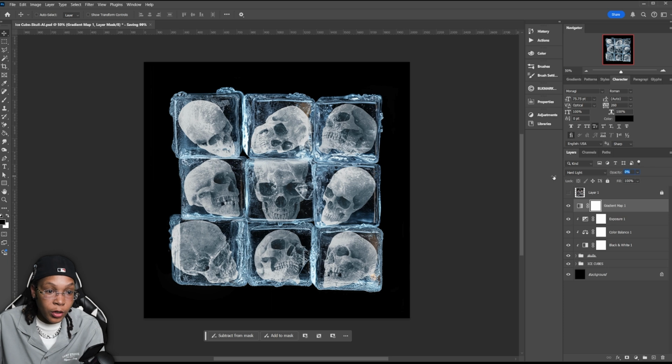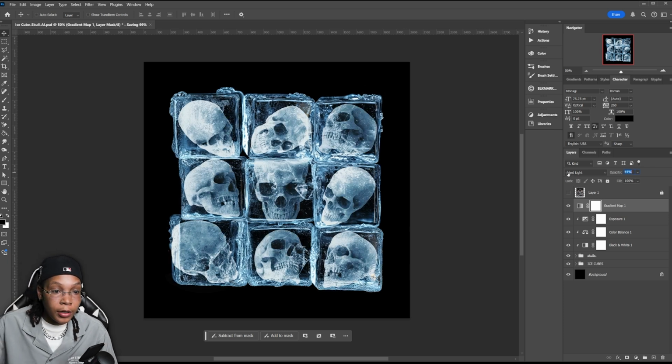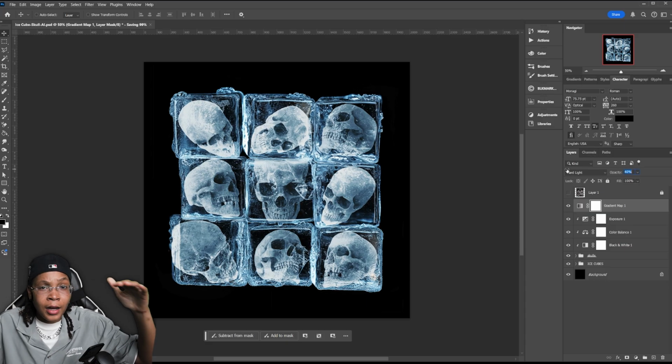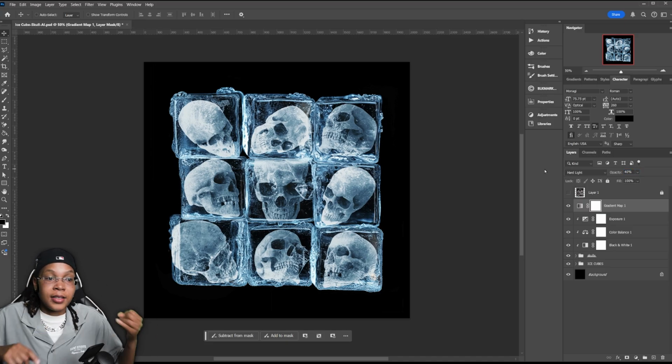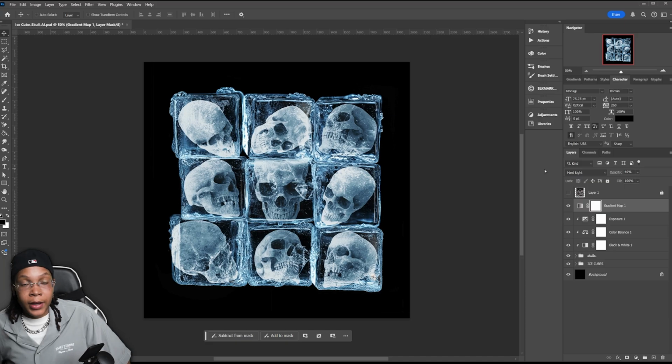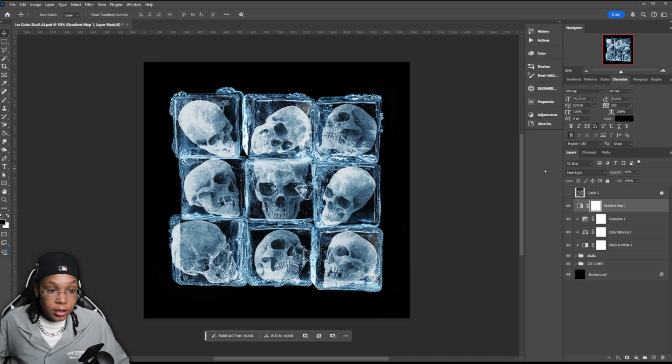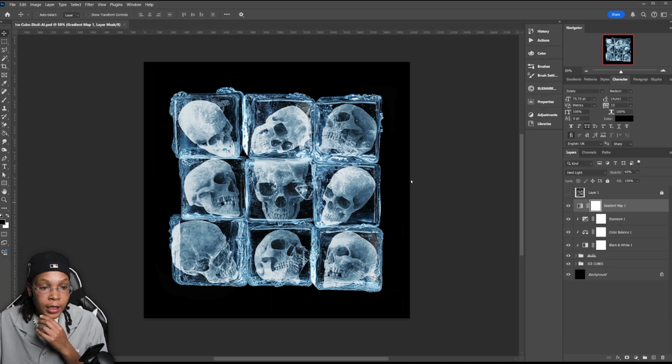Because if you use zero and we don't use anything, those skulls inside the ice cube still don't look realistic. But when we bring a little bit of color in, it gives it a realistic viewpoint because it balances out all of the color hues. They have pretty much the same color adjustments. So the whites get the same effect, the blacks get the same effect, the blues get the same effect. This one looks a little bit more frosted. It looks pretty clean. Like I said, I want to add some text to give it more depth and to show you guys how to use AI to create text effects using the same thing.